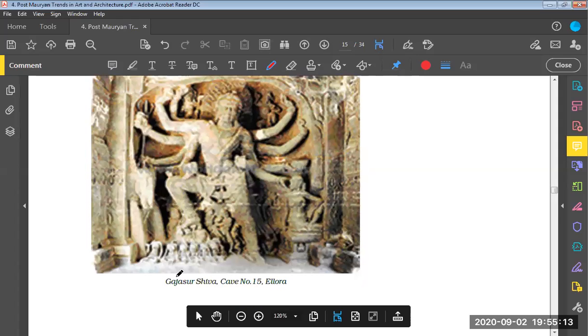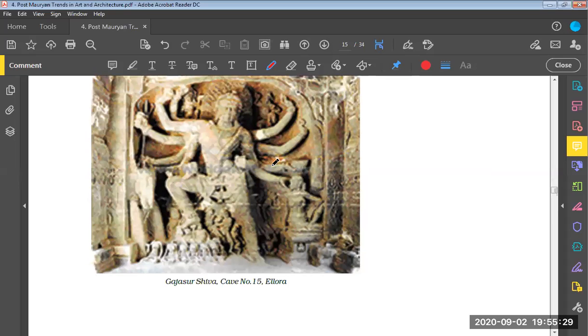Here again we can see Gajashur Shiva at cave number 15 at Ellora. Shiva is depicted with many hands, and each hand holds one thing or another.